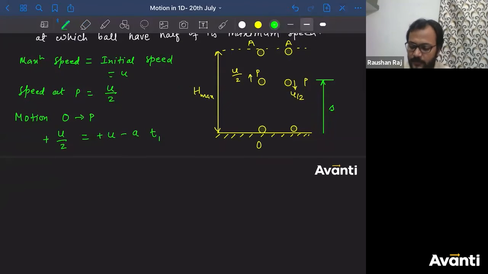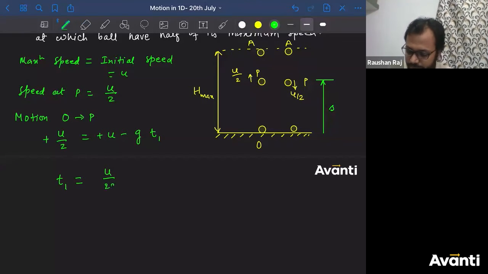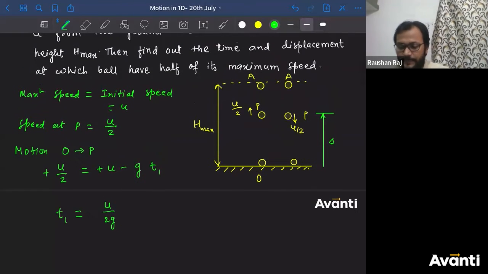So tell me what is the value of T1 here? So g T1 will be there. So u by 2 divided by g. यहाँ से g लिख दो इसको. So the correct answer will be u by 2g. So for the first time, the particle will attain half of the maximum speed at time t equal to u by 2g. ठीक है?